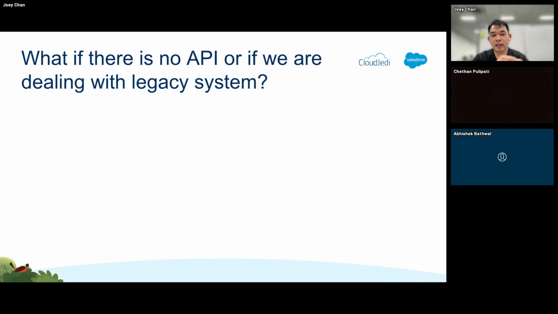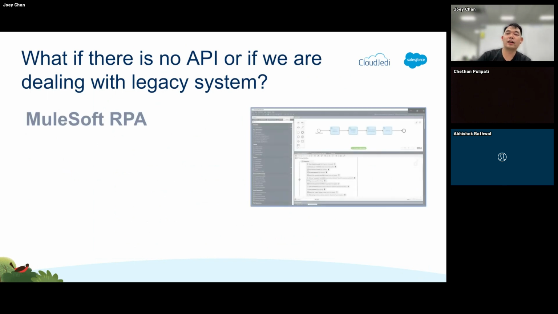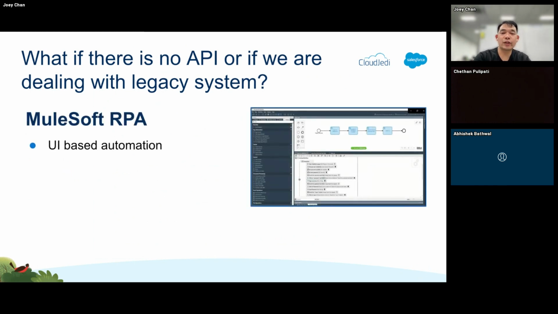And then the next product on the list here is: what if there is no API or if we are dealing with a legacy system? I've actually mentioned this earlier. So we're actually talking about RPA. It stands for robotic process automation. What this means is that, imagine, as I mentioned earlier, we actually have a software robot that would do the work for you. Meaning, especially for, let's say, industries that are quite slow to adapt to new technologies.